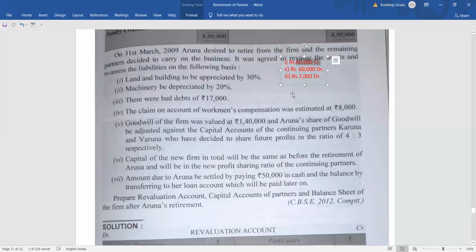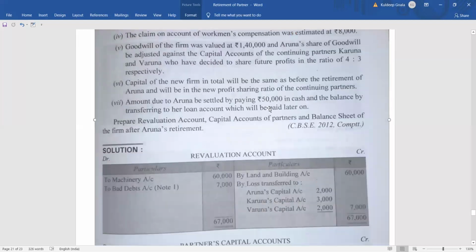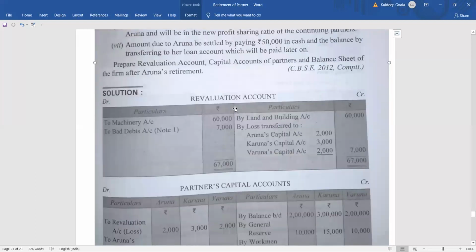Now we can see that the revaluation account items are over. So once it is over, we will balance the revaluation account. So we can balance it like this. Take the total of debit side and the credit side separately. We can see that the debit side is having 67,000 and the credit side is only 60,000. So obviously the debit side is more. That means if the debit side is more, it is a loss. So this revaluation loss will be transferred.